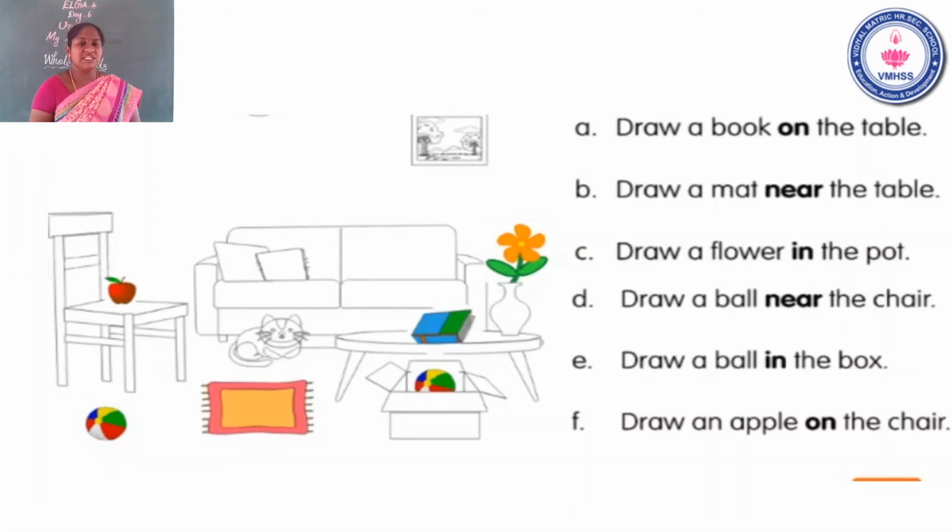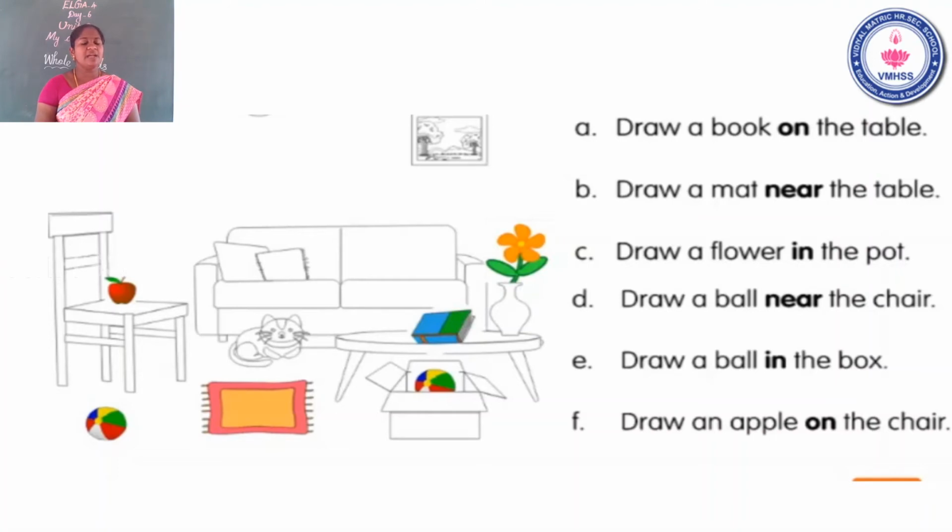Listen. In this picture, there are 6 sentences here. Each and every sentence has some instruction for you. Now I will read the first sentence for you. Draw a book on the table. Yeah, children, listen now. Take your worksheet, page number 56. Take your pencil also. Now we will draw something. In the first sentence, the instruction is draw a book on the table.